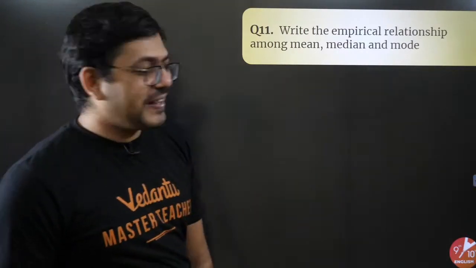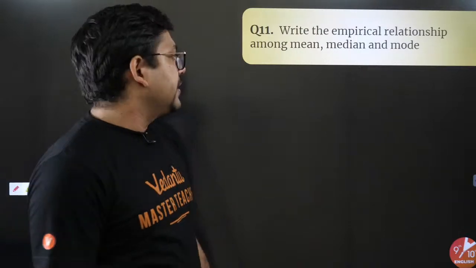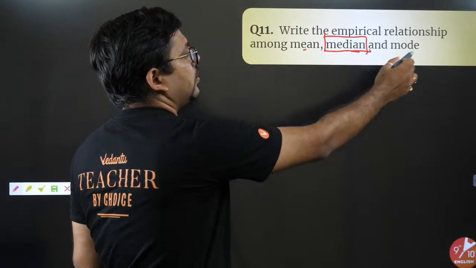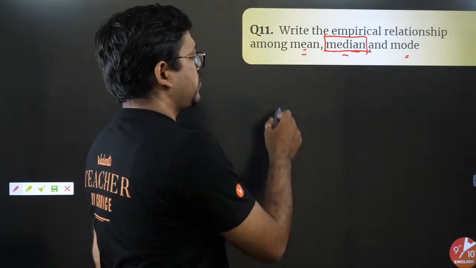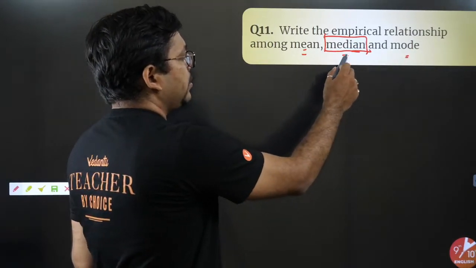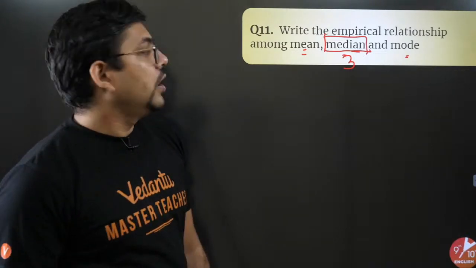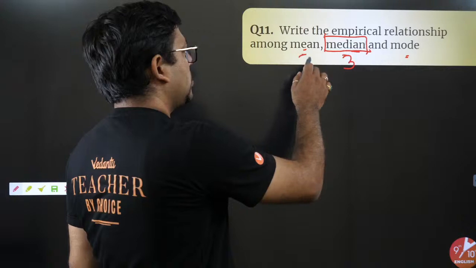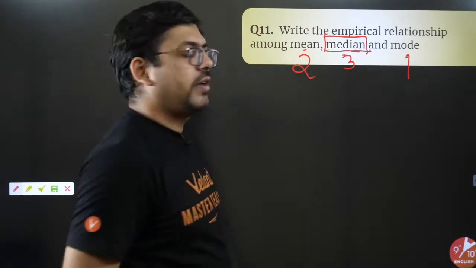So if you don't remember, let me just write down the method. See, the largest one out of these three is median. So just write with median, this is largest, so it will have 3. Mean is the second largest, so it will have 2. Mode is the smallest, so it will have 1.